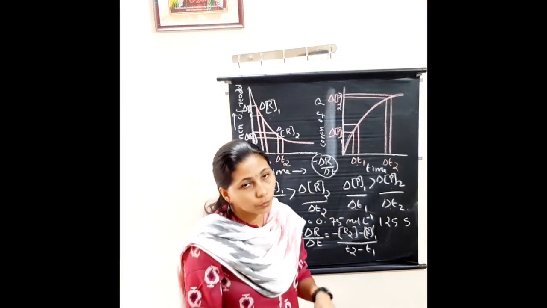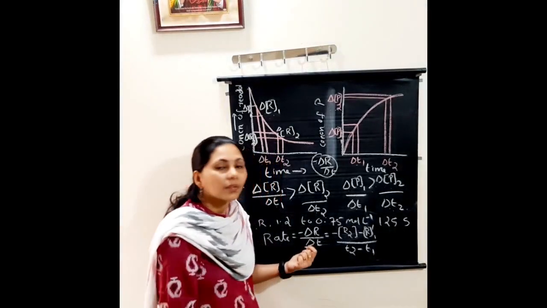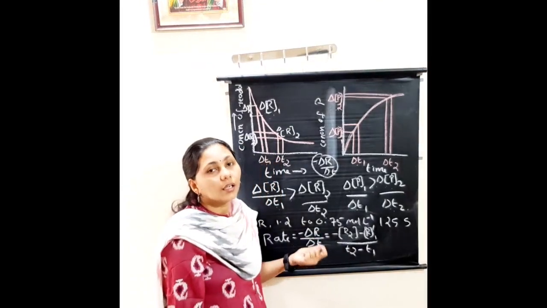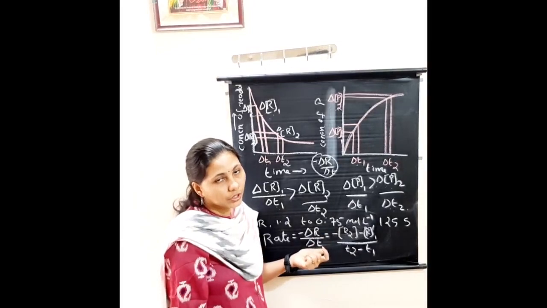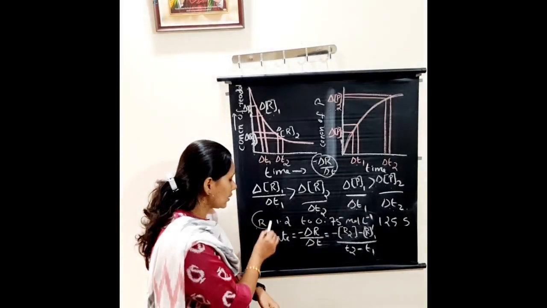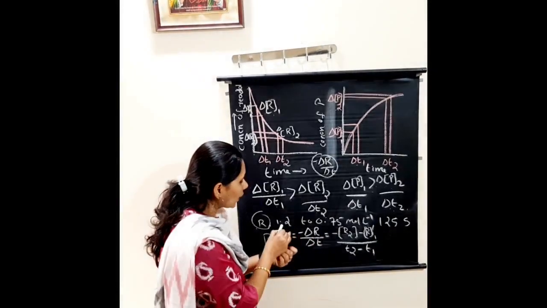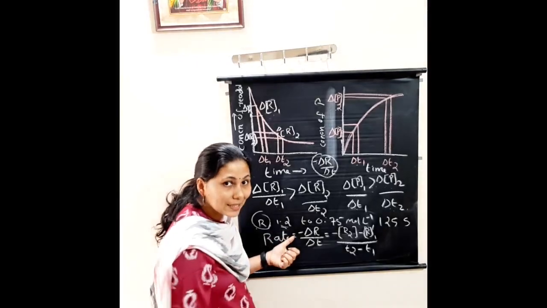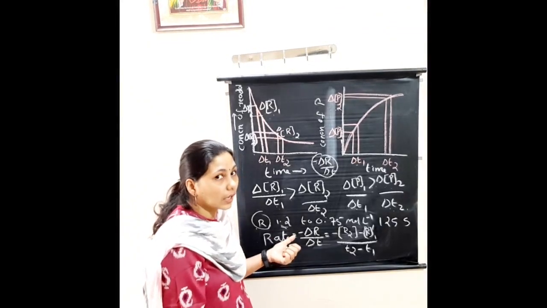So how can we prove this with one problem? Consider the rate of a reaction. The concentration of the reactant R decreases from 1.2 moles per liter. We know concentration is expressed in which unit? Moles per liter.